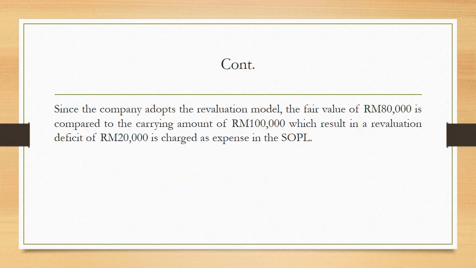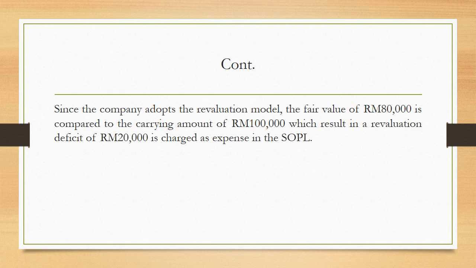Okay, since the company adopts the revaluation model, the fair value of 80,000 ringgit is compared to the carrying amount of 100,000 ringgit, which results in a revaluation deficit of 20,000 ringgit. Okay, so for this answer, the question stated that the revaluation model on 31st December 2018 is 80,000 ringgit, the fair value.